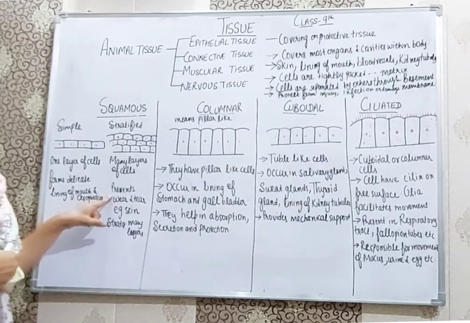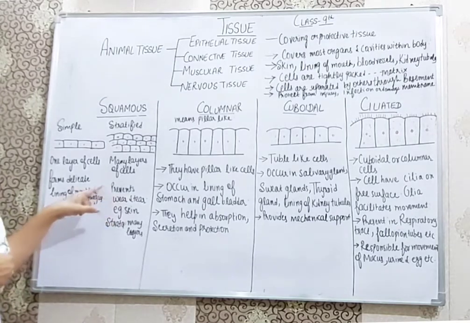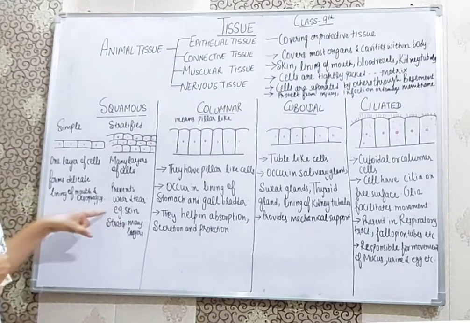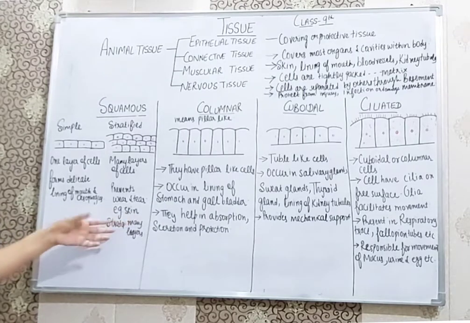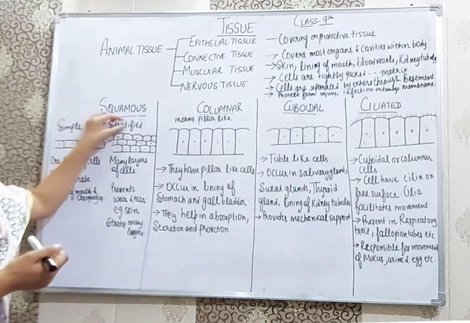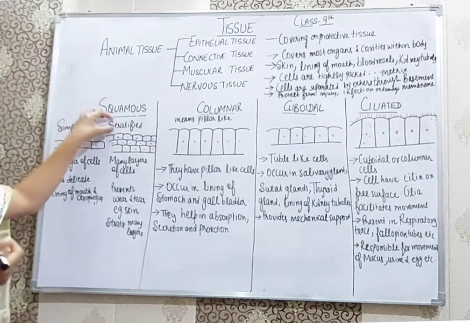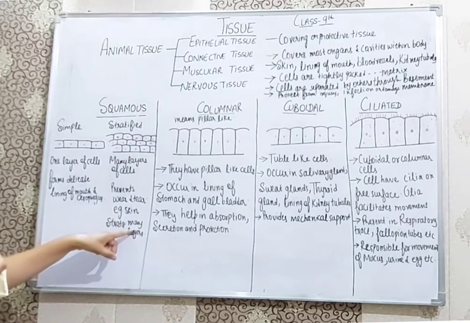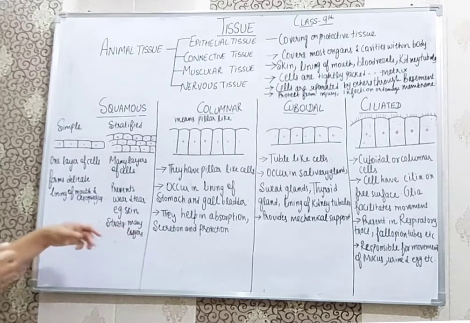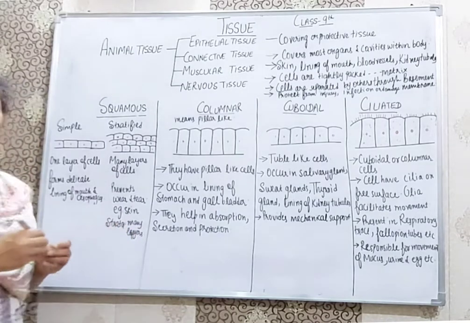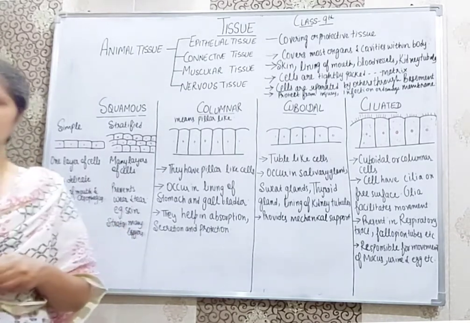Stratified squamous epithelial tissue prevents wear and tear and is present, for example, in the skin and many more parts. Why do we call it stratified? Because the word strata means many layers.